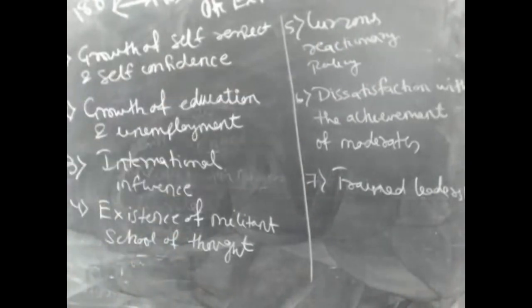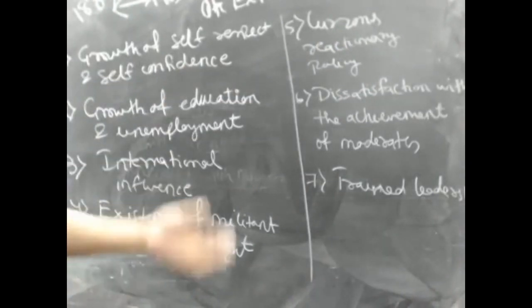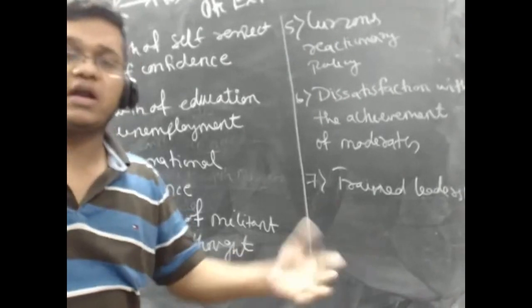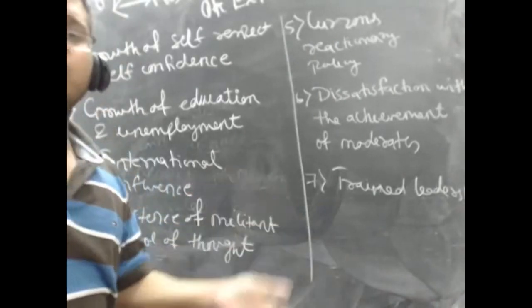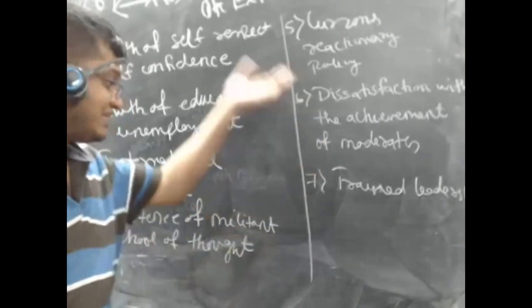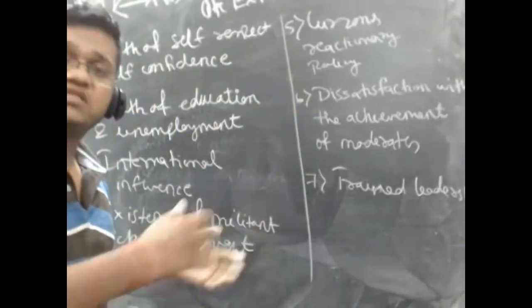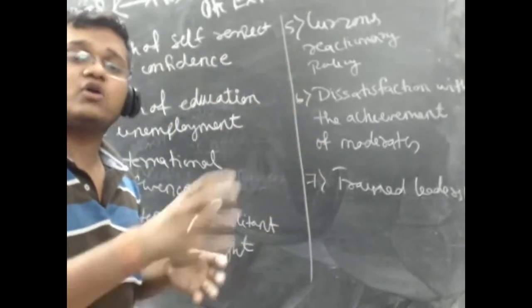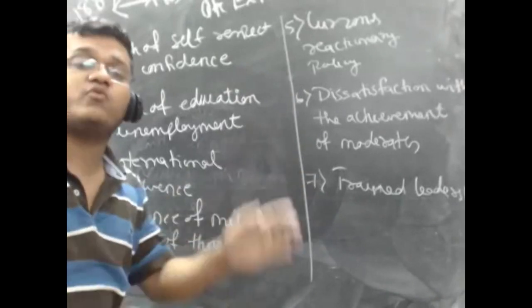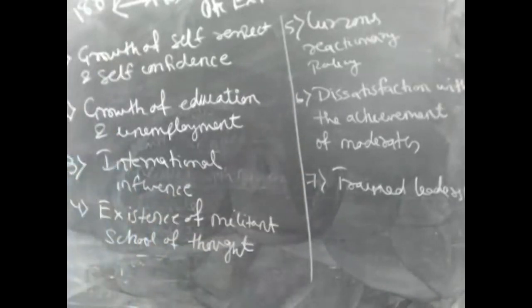Okay. Maybe if he would have done it in 1904, we would have seen that extremism had taken birth in 1904, not 1905. So 1905 is not important. But point is, these things were growing, these things were giving one or more reason for the rise of extremism over a period of time. Okay? Is it clear this far? Okay, so let's see what will be Curzon's reactionary policies.